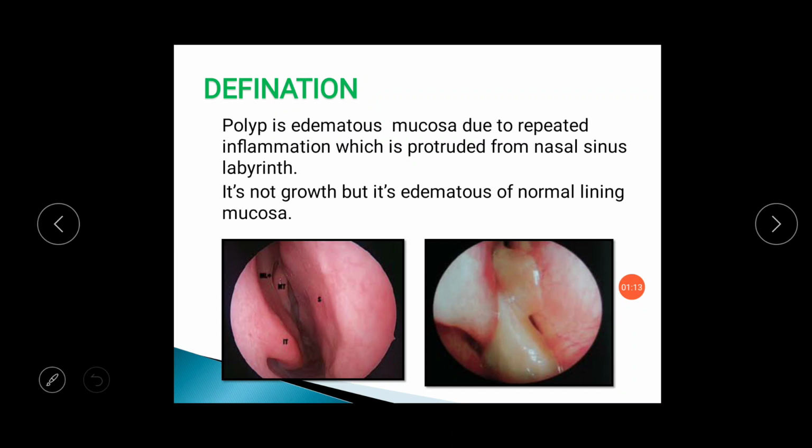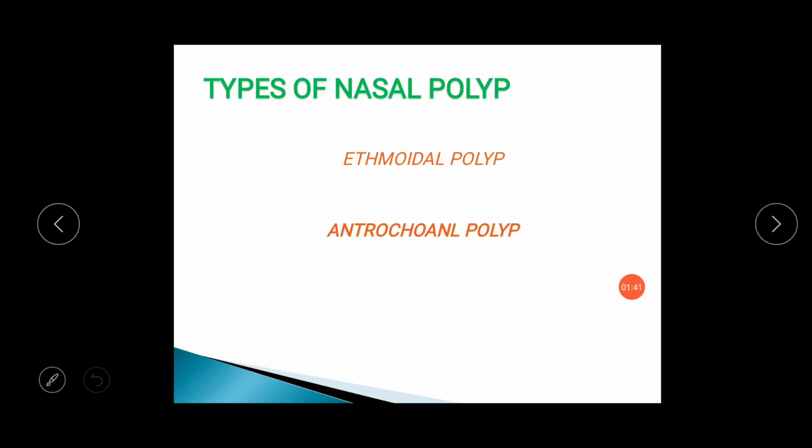But in this diagram, you can see that there is edema of the nasal sinus mucosa and it has protruded into the nasal cavity. So this is the edematous mucosa which is protruded from the nasal sinus labyrinth into the nasal cavity. So polyp is edematous mucosa due to repeated inflammation and allergy. Main types of nasal polyp are ethmoidal polyp and antrochoanal polyp.